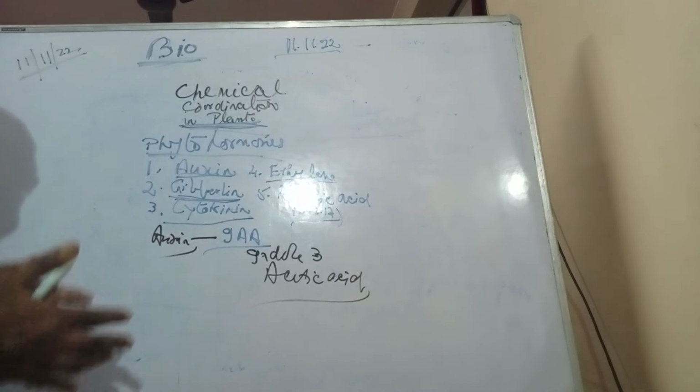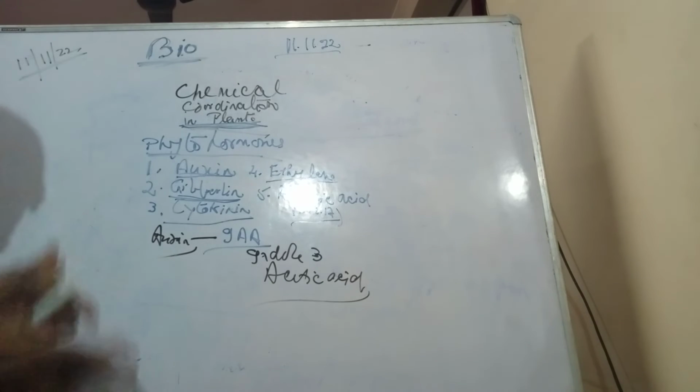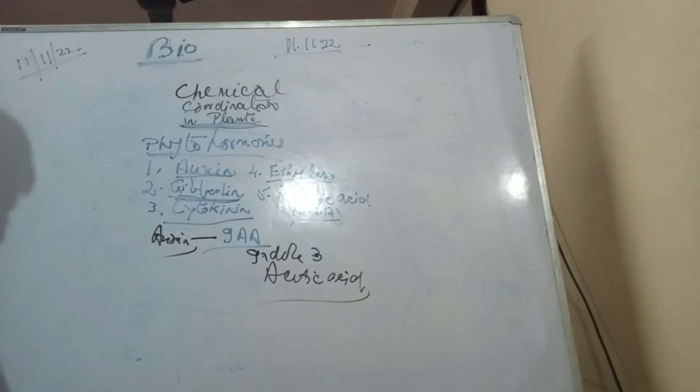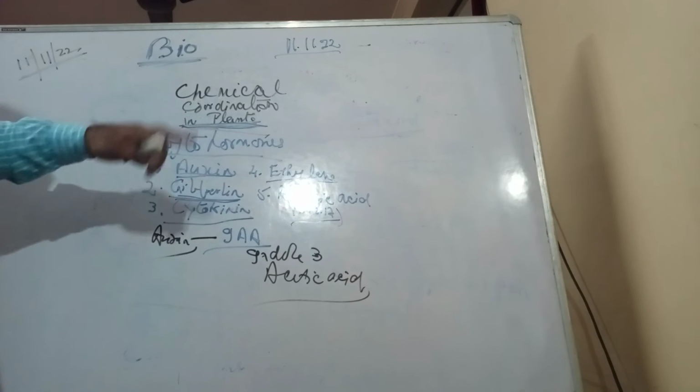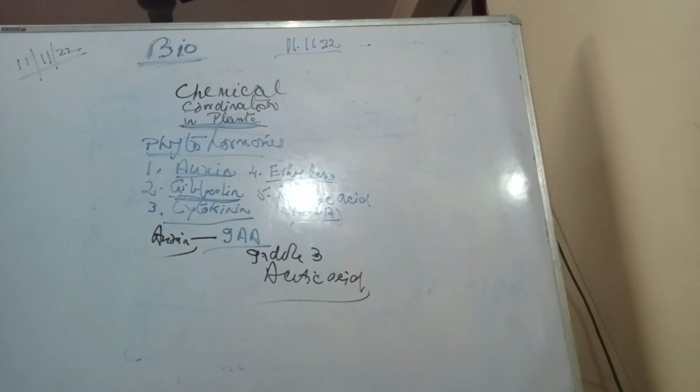So it inhibits the growth of the stem, and is also called the stress hormone because it increases the tolerance of the plants. So these are the phytohormones, students, which are responsible for all these movements and growth in plants.